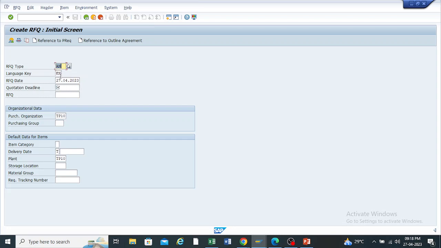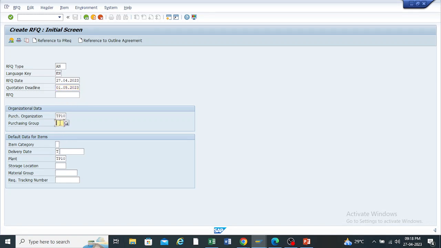The language as English, RFQ date today's date, and the quotation deadline date. What can I give? Today is the 27th, so I will give 1 May. Before this date, the vendor can give their quotation to the company. What is this deadline? The quotation deadline. Enter the date here; before this date the vendor can give their quotations to the company.